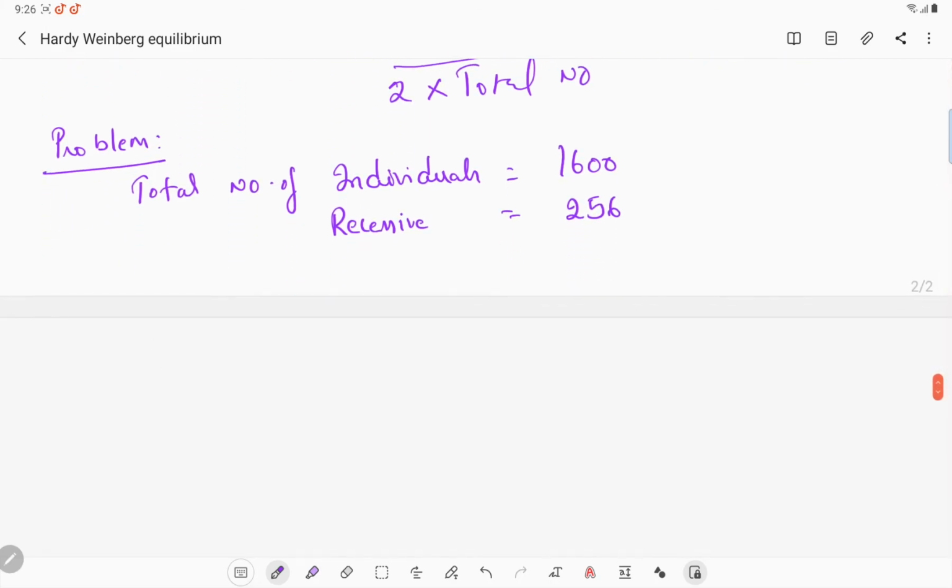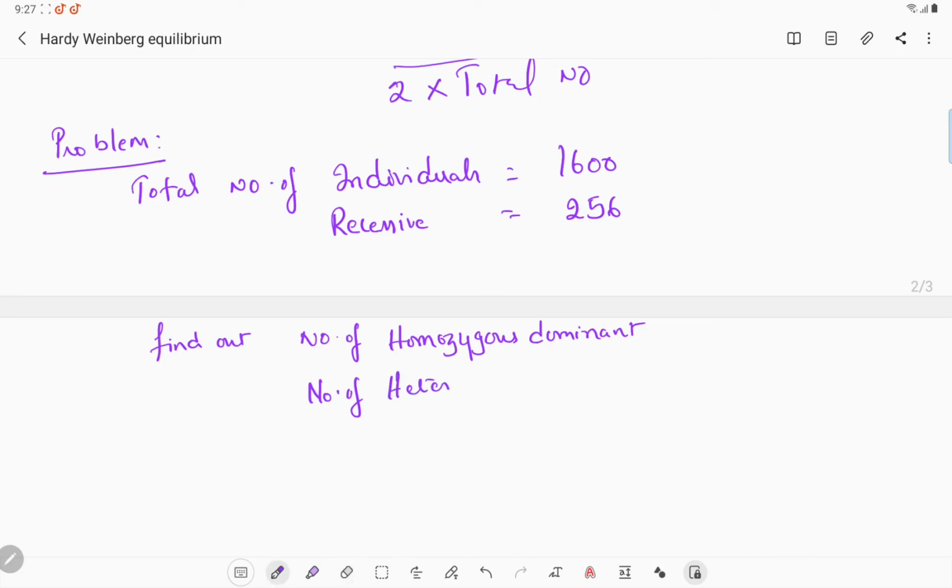So we have to find out the number of homozygous dominant and the number of heterozygous individuals. So this is one problem we have given.